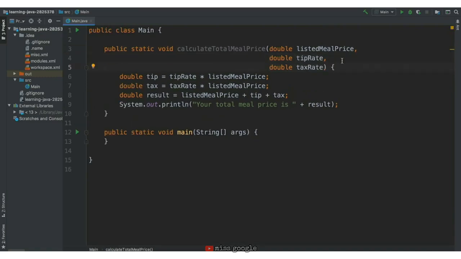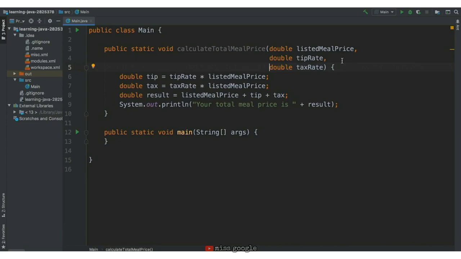Thinking back to our discussion of scope, these inputs are only accessible within the function's implementation. We'll give these inputs a value later on, but since they are created here as a part of the function's definition, they can only be used within the function.